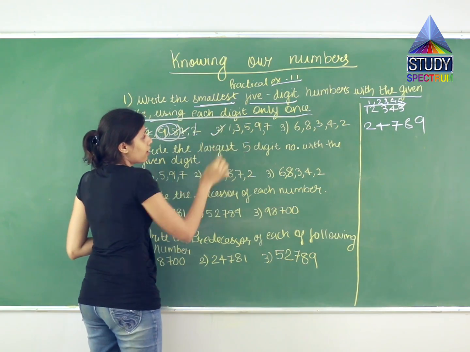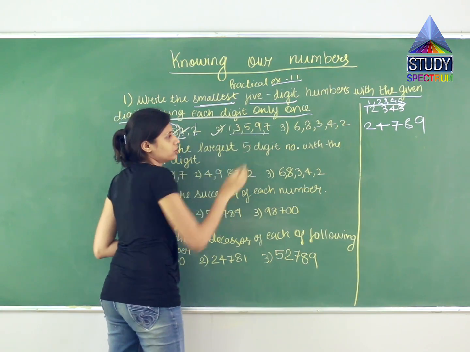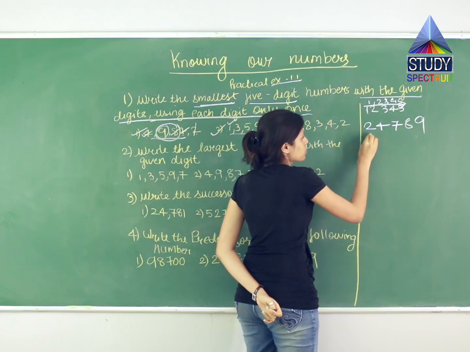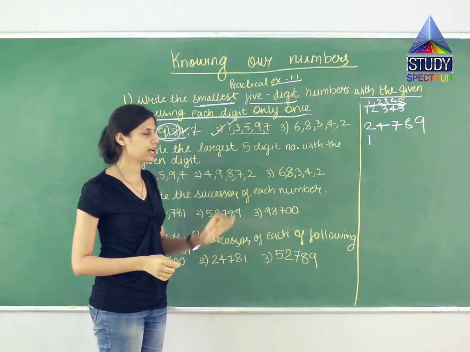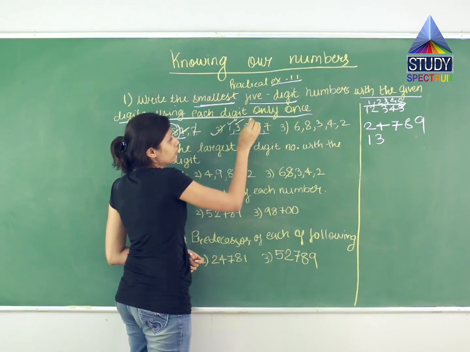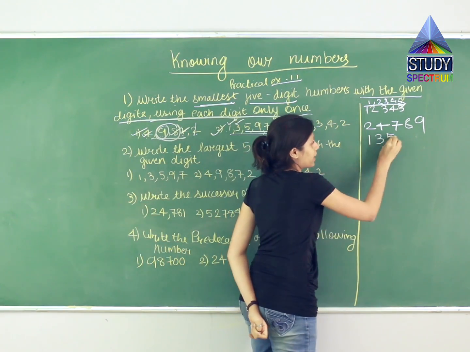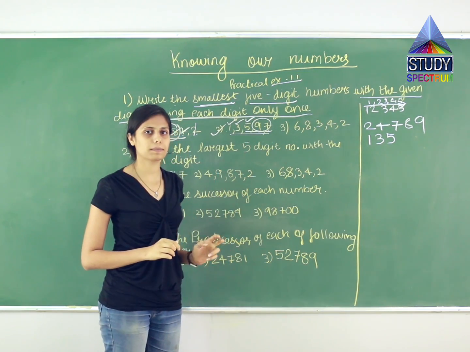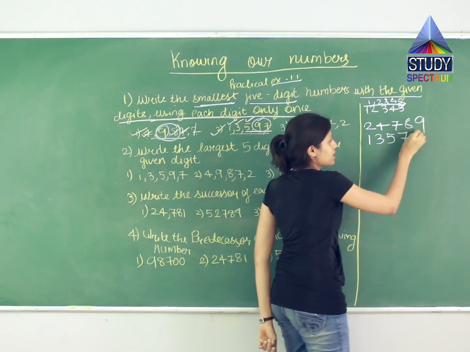Now the second. Over here I have 1, 3, 5, 9 and 7. Tell me among this 5 digit, which is the smallest one? 1, right? So let us write 1 first. So I have 1. Second is 3, 5, 9, 7. इनमें से सबसे छोटा कौन सा है? Yes, it is 3. So I'll write 3. Then I have 5, 9 and 7. Which is the smallest amongst them? 5. So I'll write 5. Now 9 and 7. Amongst this both, which is the smaller number? 7. And the last number which I have is 9. So I'll copy 9 as it is.